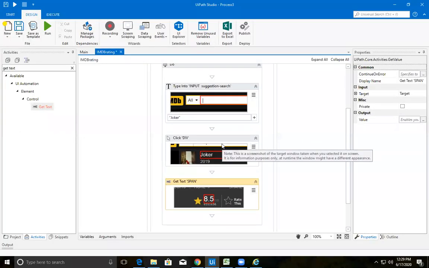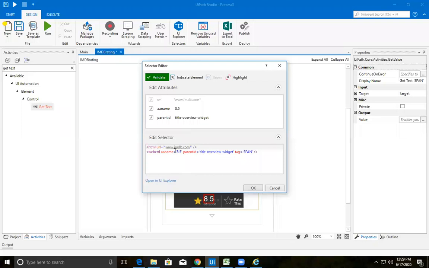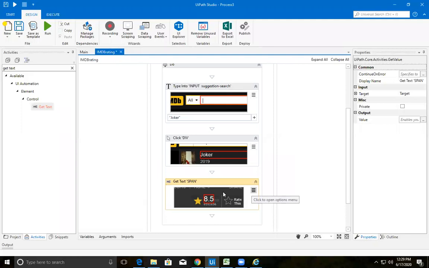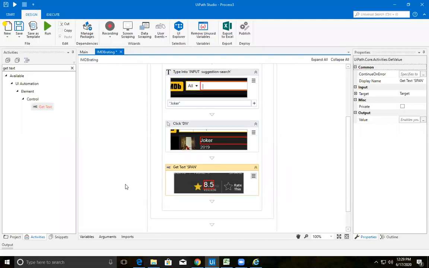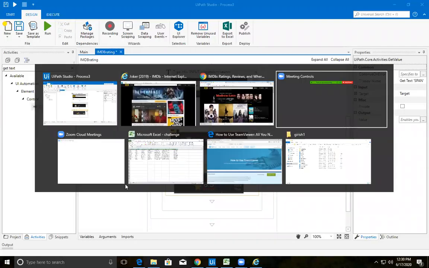In order to check whether it has been correctly recorded or not, go to your selector and check whether it has been 8.5 or not. Yes, it is. Get Text is a very important activity, because while dealing with web pages in the future, it is going to be very helpful.